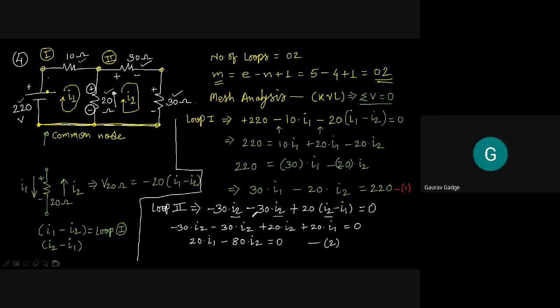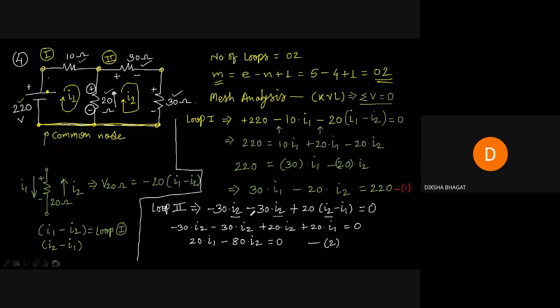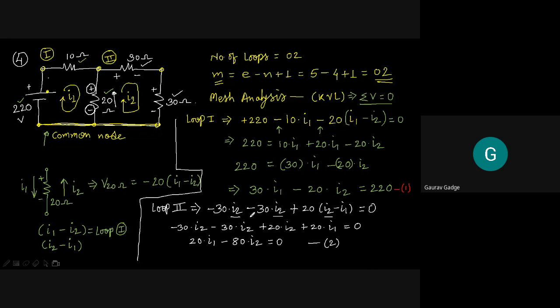Correct? No? Minus 20 I1, minus 20 I1, minus 20 I1 minus I2. If you take I2 minus I1, it means you are saying I2 is greater. But if you write it as plus 20, it means you are considering I2 greater.